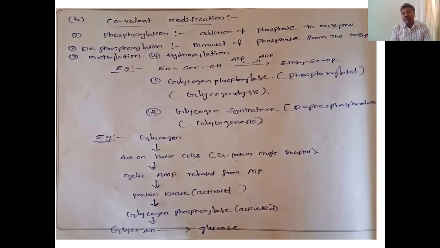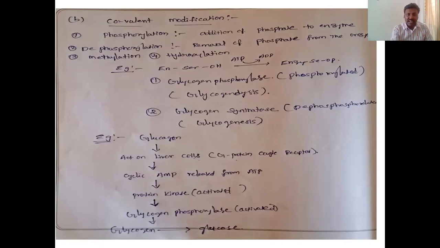That bond is a covalent bond. In covalent modification, phosphorylation is the addition of phosphate to the enzyme, and dephosphorylation is the removal of phosphate from the enzyme. Methylation and hydroxylation are also there. For example, the enzyme is made up of protein, and that protein has the amino acid serine.